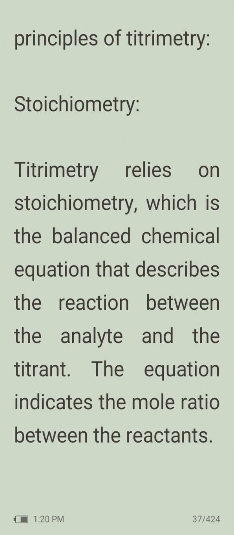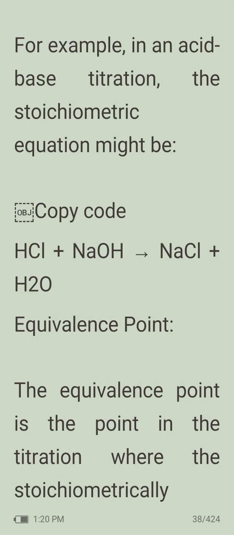Stoichiometry is very important. Titrimetry relies on stoichiometry, which is the balanced chemical equation that describes the reaction between the analyte and the titrant. The equation indicates the mole ratio between the reactants. For example, in an acid-base titration, the stoichiometric equation might be HCl plus NaOH gives NaCl plus H2O.